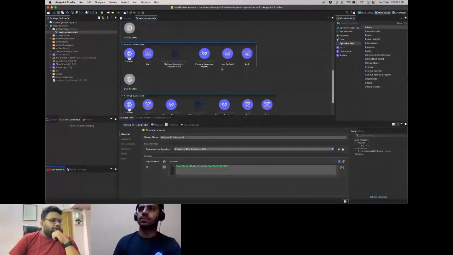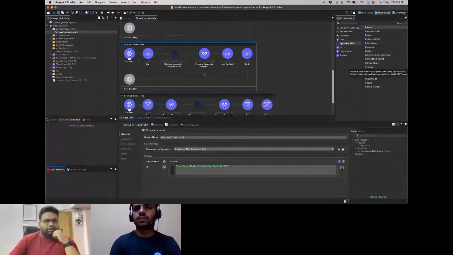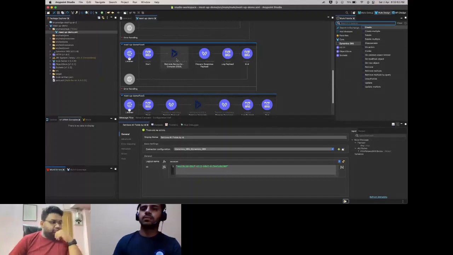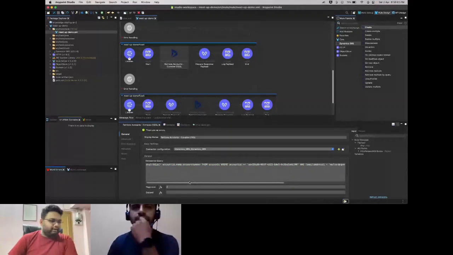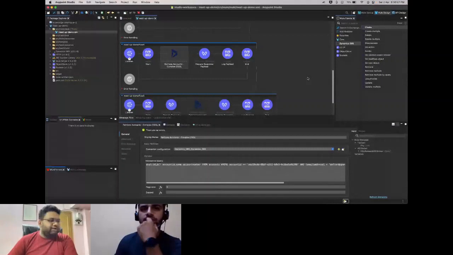Now, the last two are a bit complex, and I'll be using these two only: retrieve multiple by query, and the last one, the retrieve multiple operation. I kept them a bit complex to show you that you can write complex queries here in that Dynamics SQL. The first one uses the retrieve multiple by query or a data science query language.